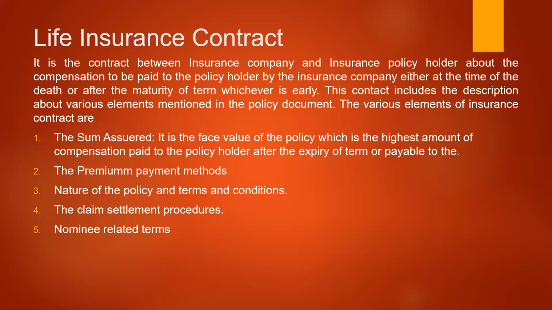Insurable interest in the sense a policy holder can take a policy on certain kinds of relations only. That is, if the insurable interest is there, he can take a policy. But to give a nominee for death benefits to be received, he can give the nominee to any person. For example, the policyholder, if he dies, can give the nomination of his parents, of his wife, or he can give 2-3 people, giving the percentage of the benefit to be shared among the people after the death. This is what the nominee is.